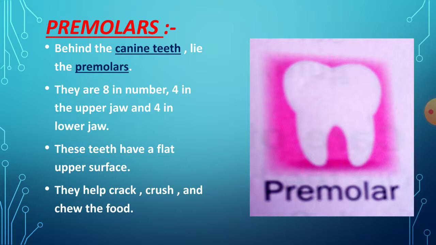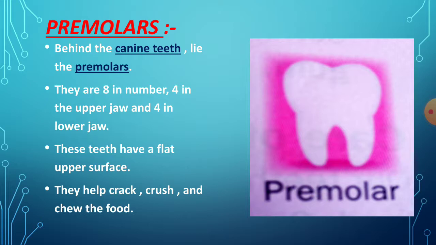First, there will be 4 incisor teeth. The front 4 teeth are incisors. After that, canine. After the canine, we have premolars. And these premolars are 8 in number, 4 in the upper jaw and 4 in the lower jaw.